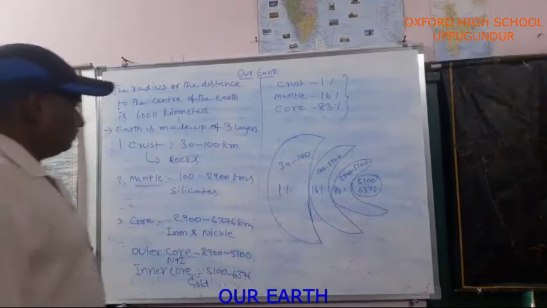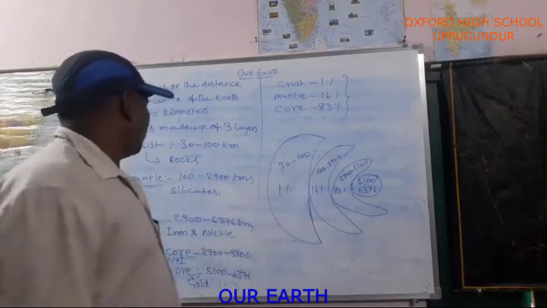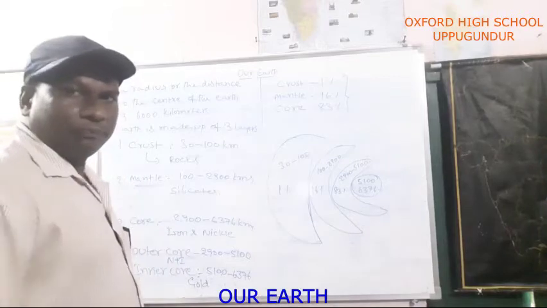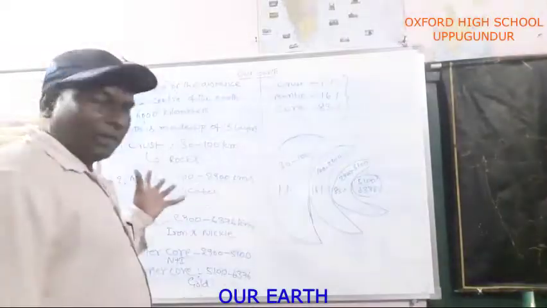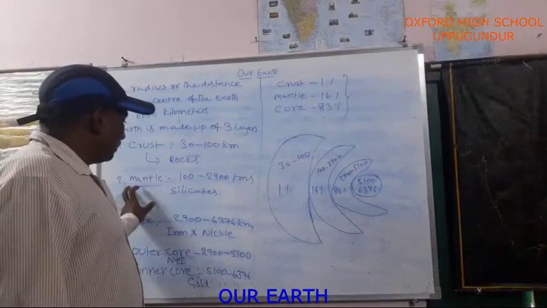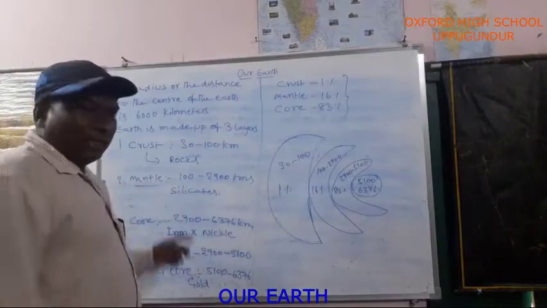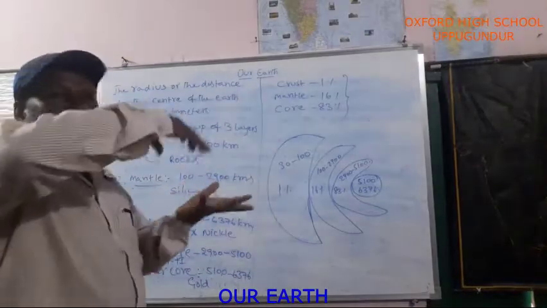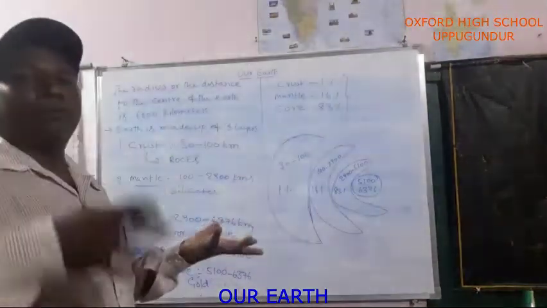Next, the mantle. Mantle depth is 100 to 2900 kilometers. A palleable layer we can observe in the mantle area. Where does the palleable layer exist? In the mantle area. On that palleable layer, the crust is floating.